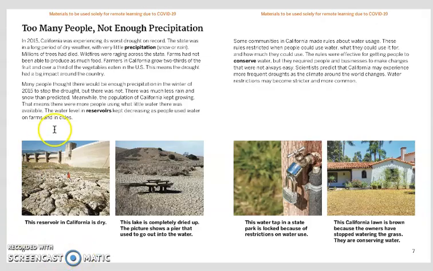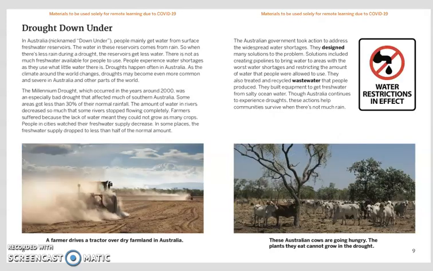This reservoir in California is dry. This lake is completely dried up. The picture shows a pier that used to go out into the water. This water tap in a state park is locked because of restrictions on water use. This California lawn is brown because the owners have stopped watering the grass. They are conserving water.